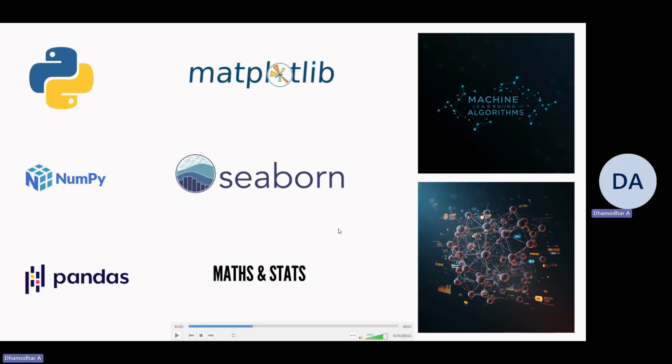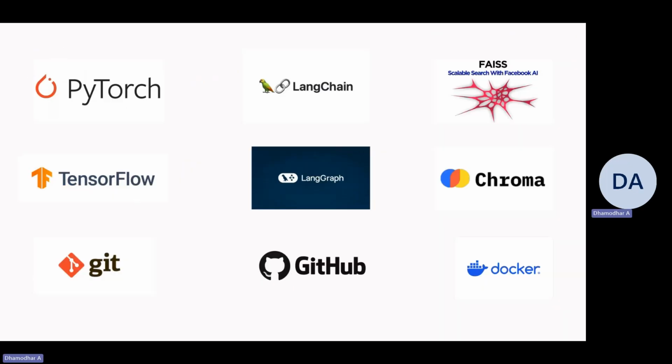And I'm going to show you a few libraries or frameworks that we are going to use in this course. Python, which is a programming language; NumPy and Pandas for data analysis, data cleaning, and data pre-processing; Matplotlib and Seaborn for visualization; mathematics and statistics, which is a prerequisite to understand the concepts in AI; and machine learning algorithms and deep learning neural networks, which we're going to see a lot of in this course. PyTorch and TensorFlow are two frameworks that help us build deep neural networks. And Git, of course, for version control.